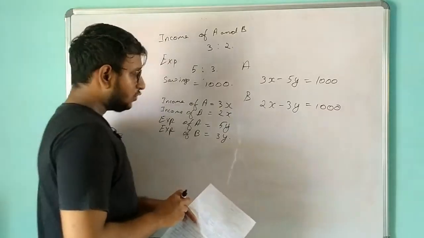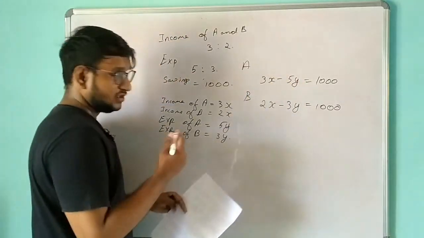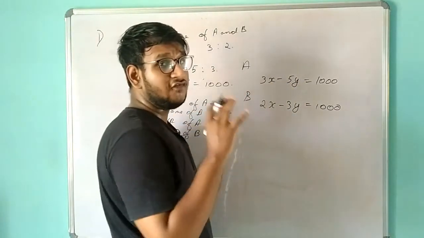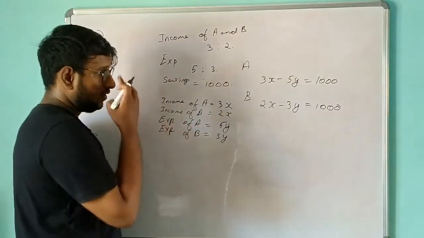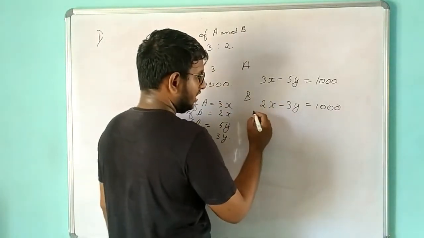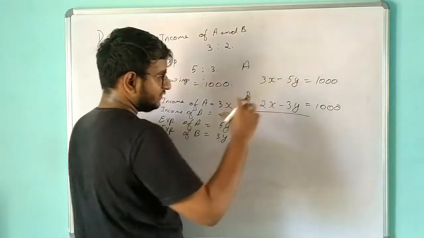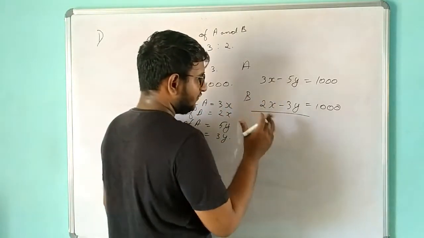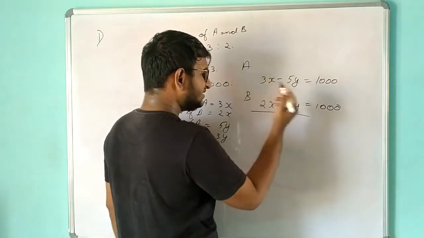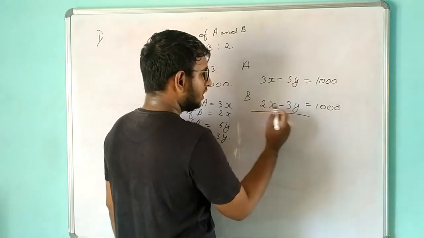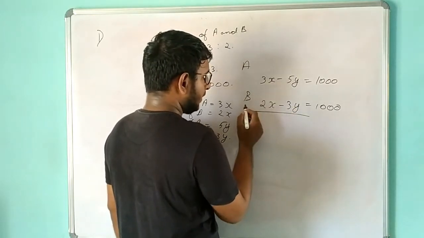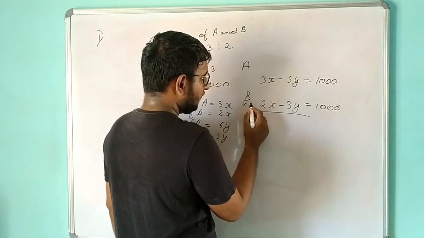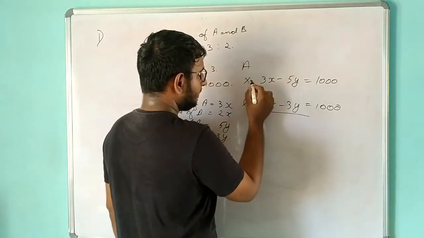So now we have to find what is x and what is y, so that we can get the actual income of A. They are asking what is the actual income of A, so we have to calculate this. We have to simplify it and get the value of x and y. It is enough to get x. So what we can do, we can multiply this by 5, and we can multiply this by minus 3.